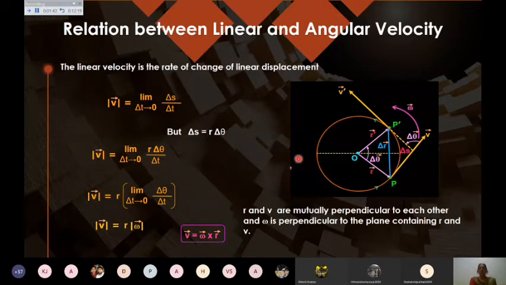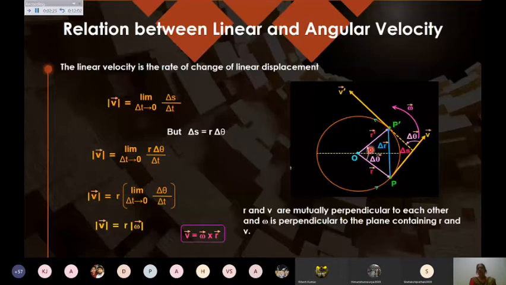the radius vector and the linear velocity. That should be of course known to you. When we have to find mathematically the relation between the two, we will of course go by the definition. If I write the linear velocity, this is the rate of change of linear displacement, that is delta s upon delta t. But here if you see in this diagram, what is the linear displacement? The linear displacement is this arc P P dash. Because I am moving through a very small distance, this arc will be equal to this length and can be taken as the linear displacement.